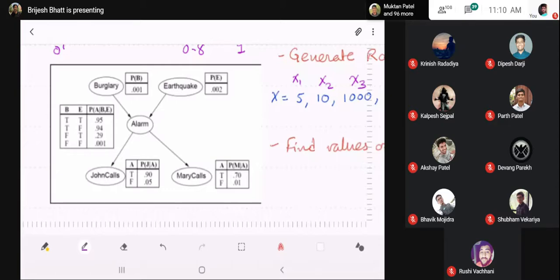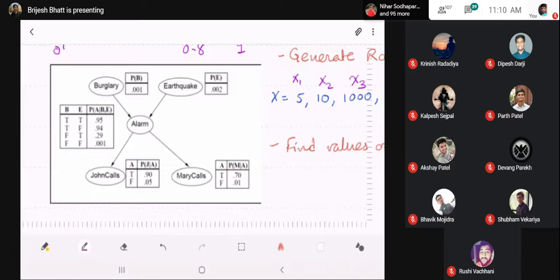If you have not noted this, note this down again. So probability of burglary is 0.001, probability of earthquake is 0.002. It means probability of not burglary is 0.999, probability of not earthquake is 0.998.